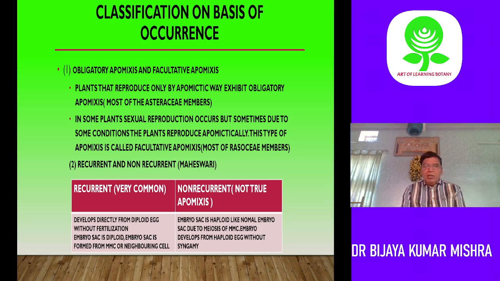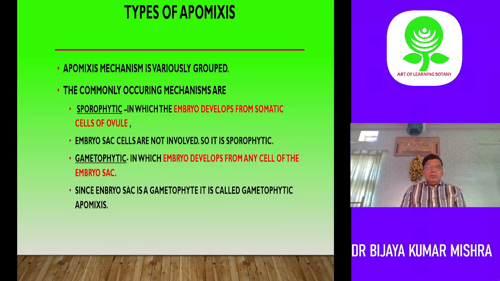Now, coming to the other method of classification, depending on the mechanism: sporophytic apomixis and gametophytic apomixis. Sporophytic apomixis occurs outside the embryo sac.